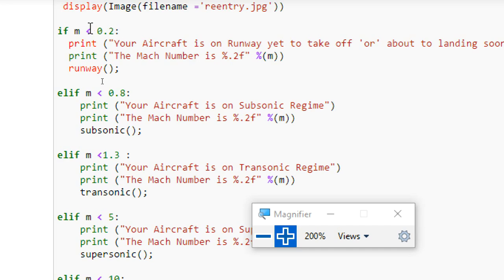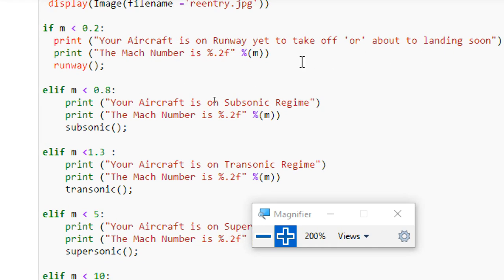If this condition is true, the following code should be executed. For example, in the first velocity I have given 50, so the velocity m value is very low, it is less than 0.2, hence these commands are executed. Your aircraft is on the runway, yet to take off or about to land soon.